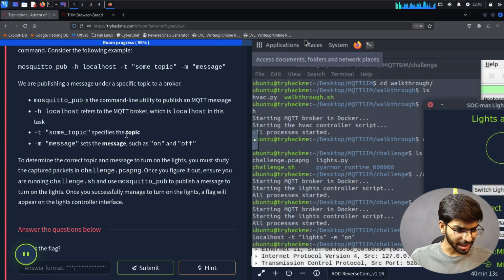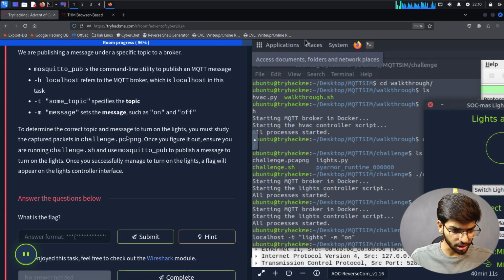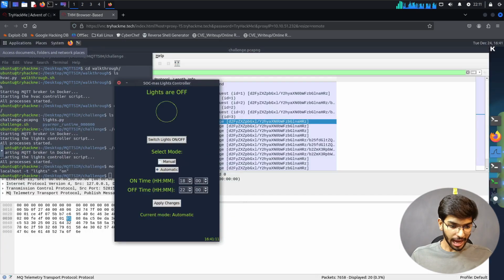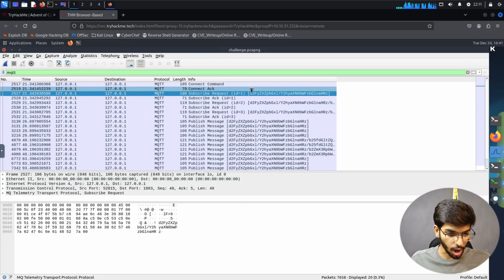So to determine the correct topic and message to turn on the lights, you must study the captured packets in the challenge.pcap.png. Once you figure it out, ensure you are running the challenge.sh and use Mosquitto to publish a message to turn on the lights. Once you successfully manage to turn on the lights, a flag will appear on the light controller interface. Oh, that's nice. I guess then we'll have to decode the information that we earlier saw.